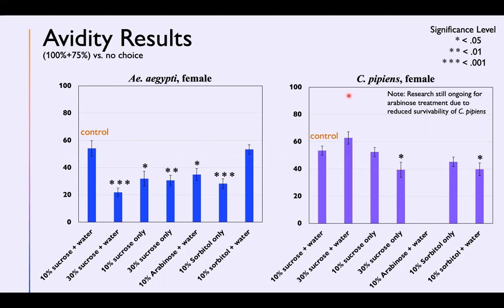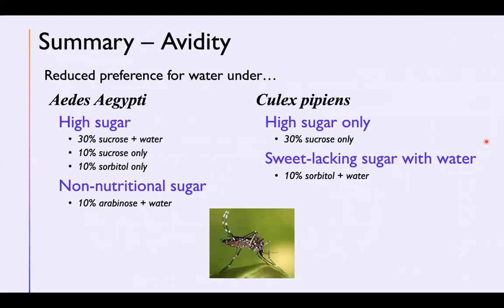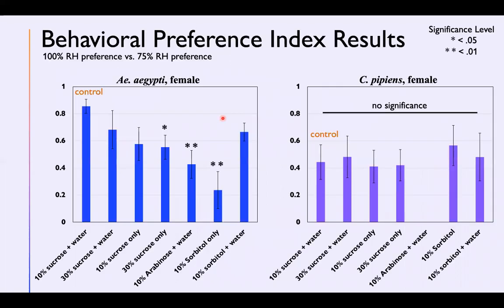Comparatively, the Culex avidity results show that only the 30% sucrose and 10% sorbitol with water were significant. So what does this mean? Since the Aedes female avidity was affected under more treatment groups, the avidity data shows a species-specific pattern. Here are the results for the behavioral PIs.